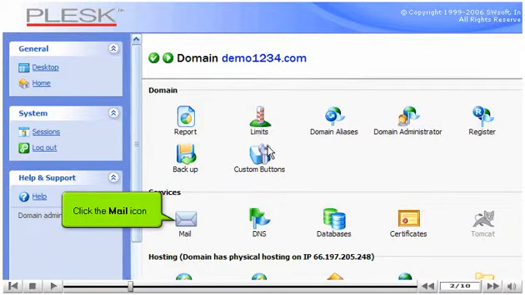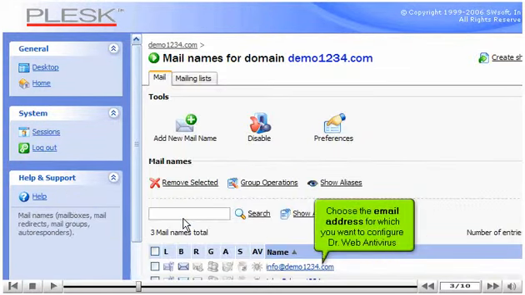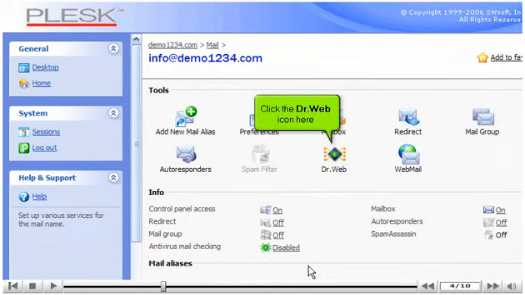Click the mail icon. Choose the email address for which you want to configure Dr. Web Antivirus. Click the Dr. Web icon here.